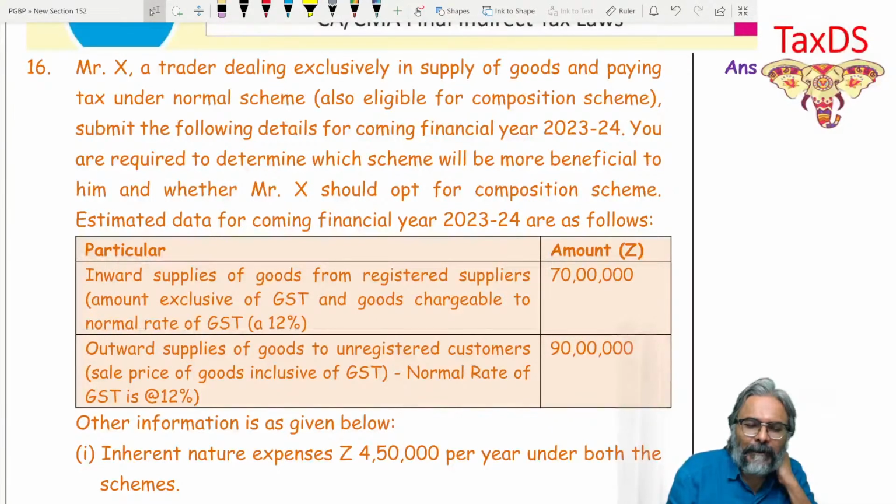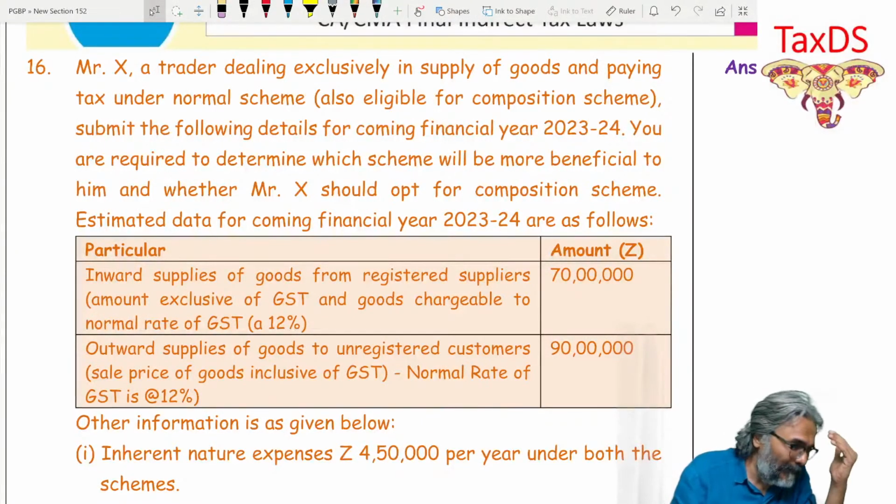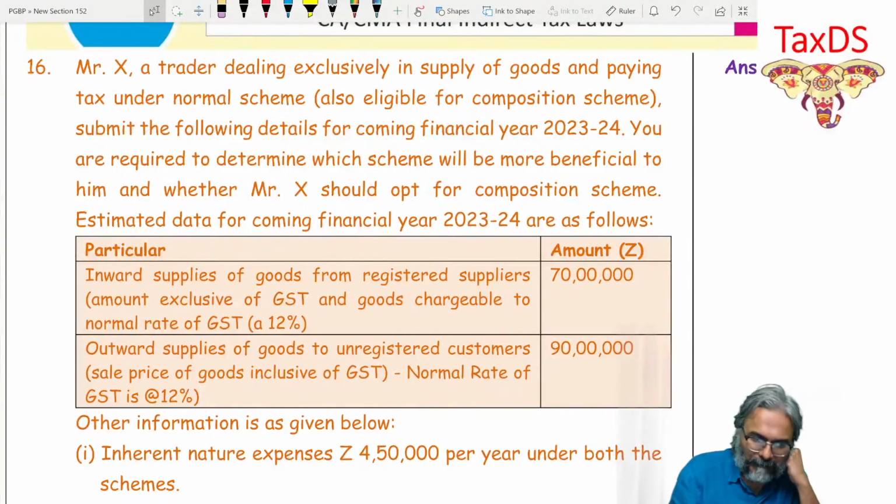You are required to determine which scheme will be more beneficial to him and whether Mr. X should opt for the composition scheme. So you are supposed to decide, students, whether composition scheme or the normal scheme.